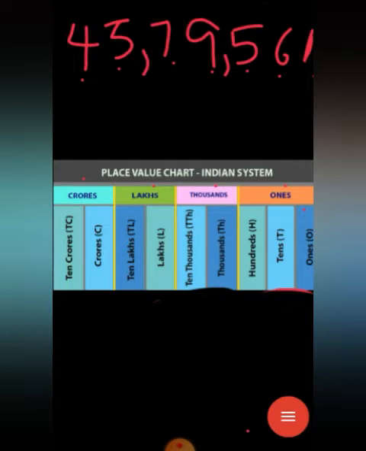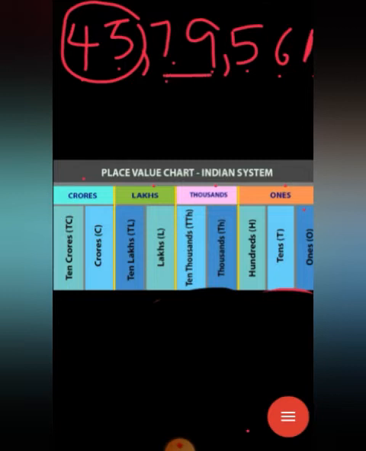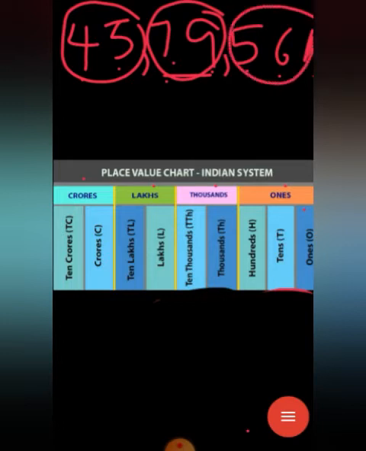So how to read this number now? Which is the lakhs period number? This is the 10 lakh period also, that is 43 lakh. Then what is the thousands period number? Yes, 79,000. Then what is the ones period number? Yes, hundreds place number 5, so 561. What is the number name of this number?